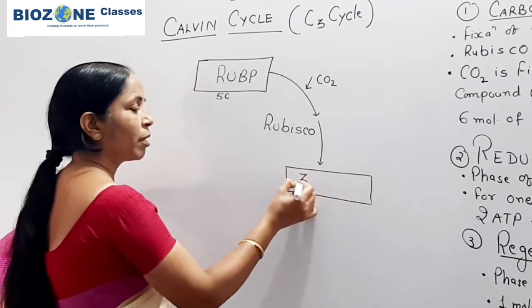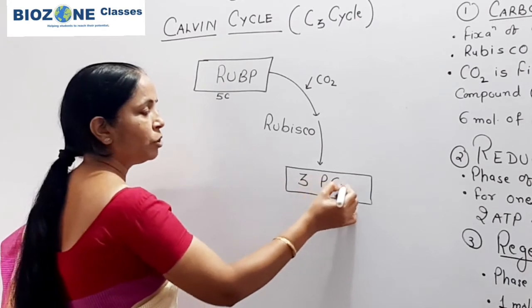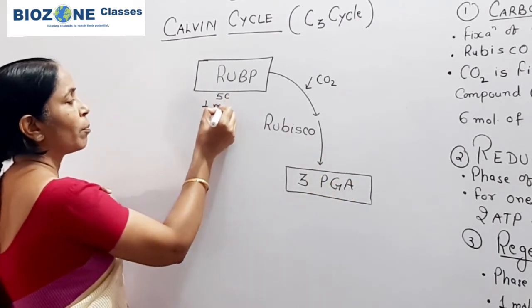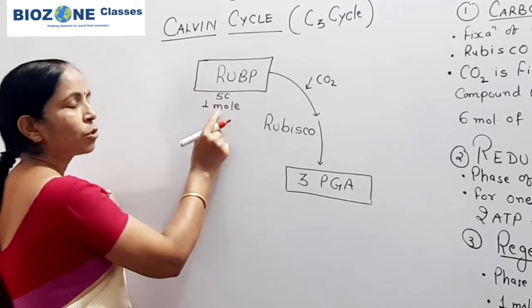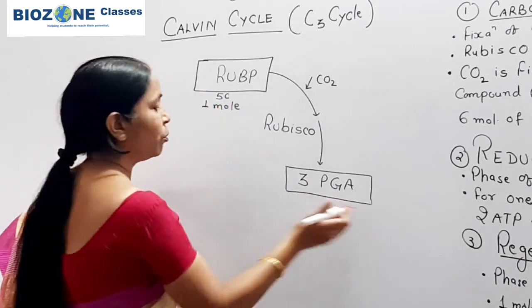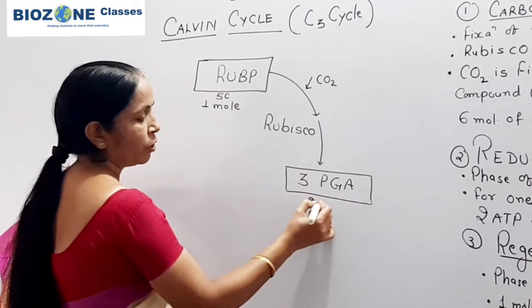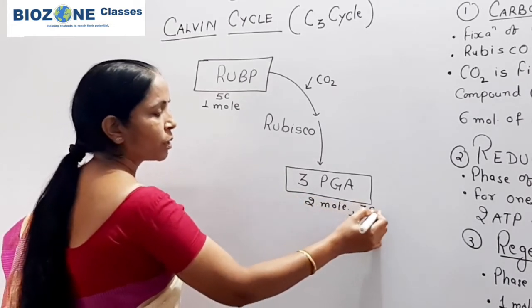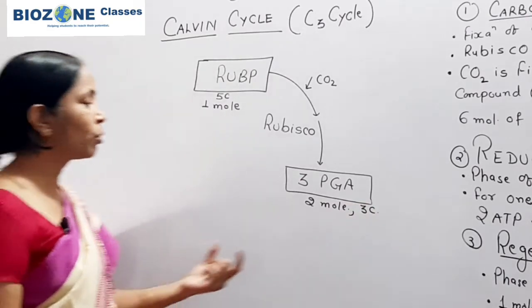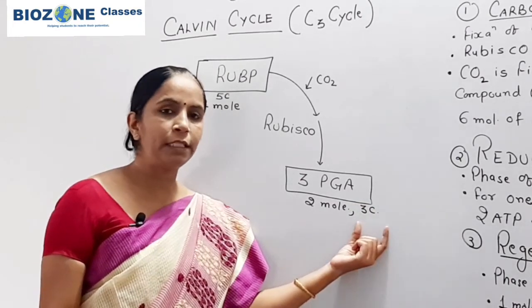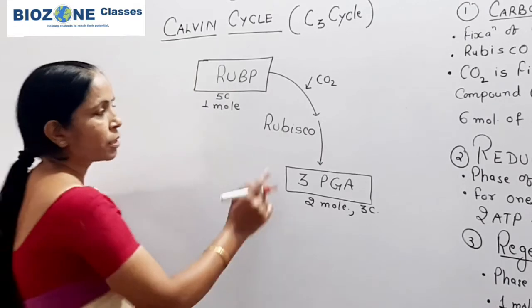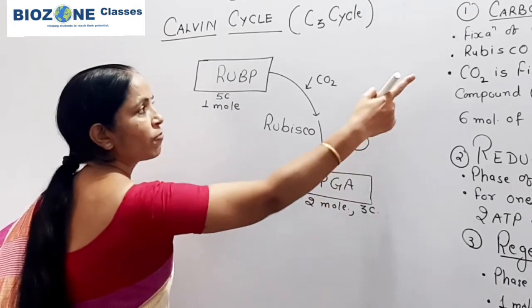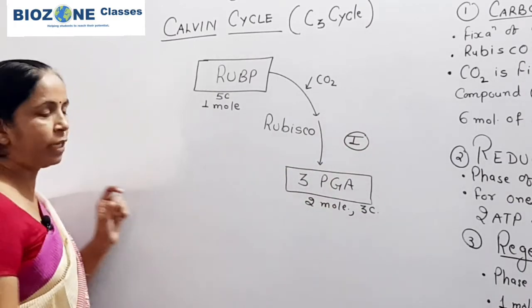That first stable compound is 3-PGA. If we take one molecule of RuBP, you remember, 2 molecules of 3-PGA are formed, because this is a 3 carbon compound. Now this is the first phase. The first phase is our carboxylation phase.